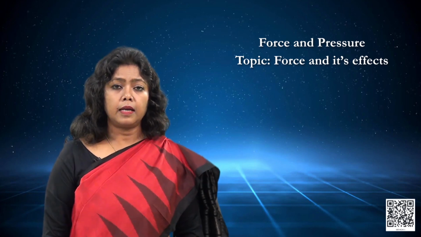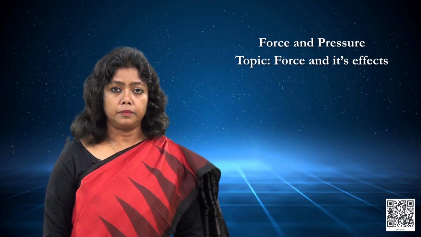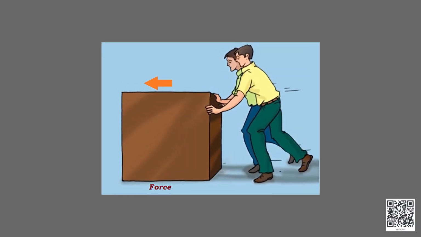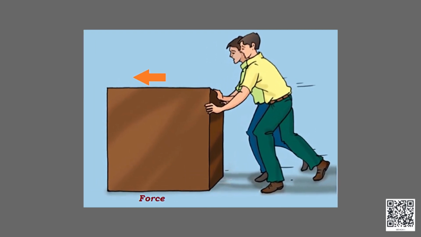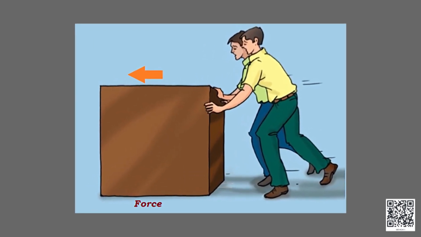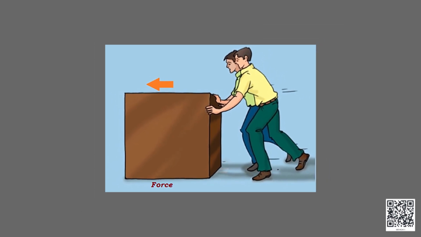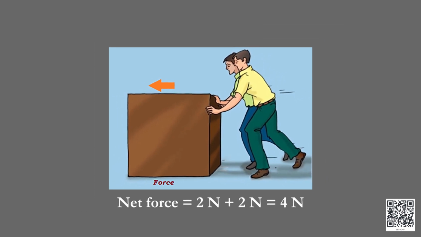Let us consider another similar situation. Two boys are pushing a box in a direction. Let us say they exert a force of 2 newtons each. What will be the net magnitude of the force on the box? Yes, you are correct. The net force acting will be 2 newtons plus 2 newtons, which is equal to 4 newtons.